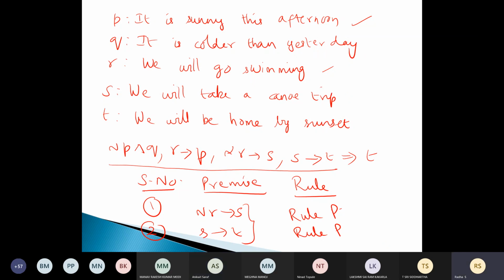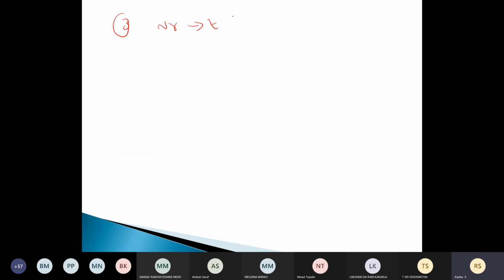You have to write that the rule is rule T, and also what rule of inference we are using, that is hypothetical syllogism. So you can write like this: hypothetical syllogism of 1 and 2, and rule T.